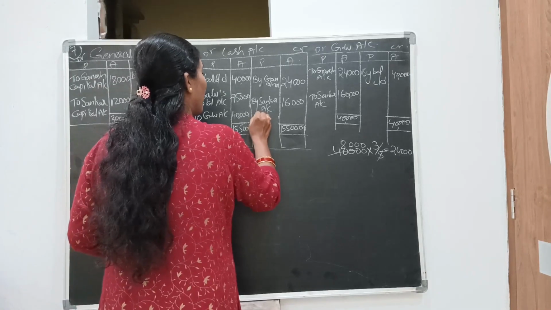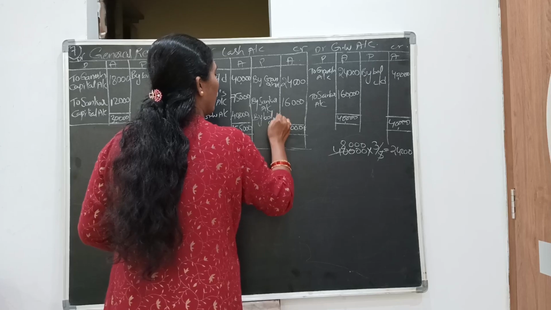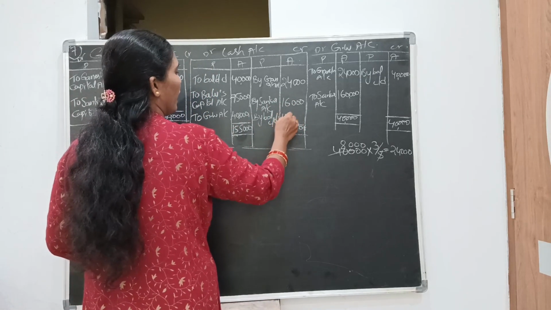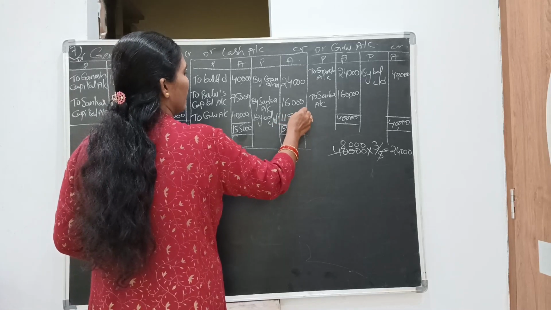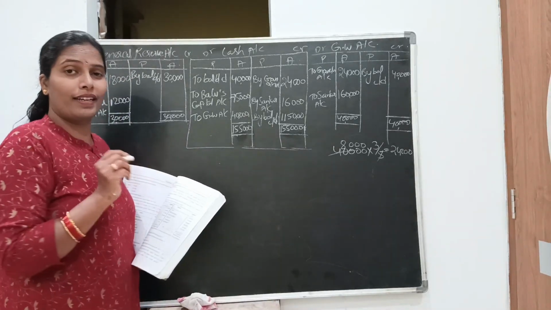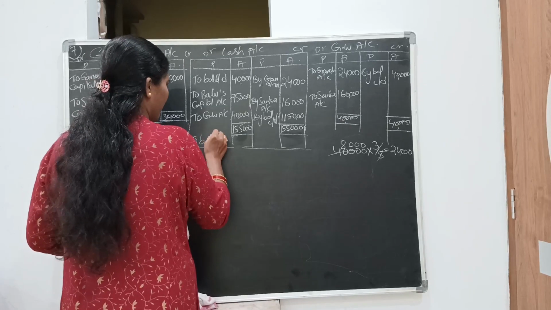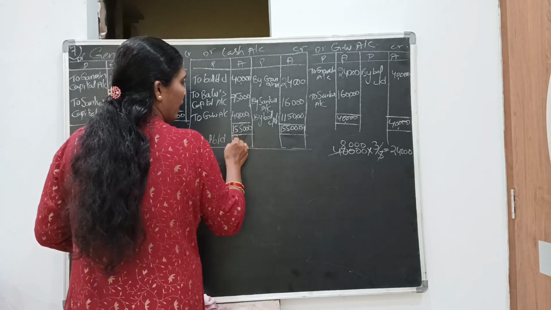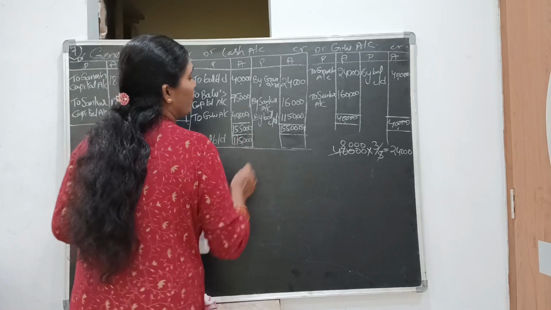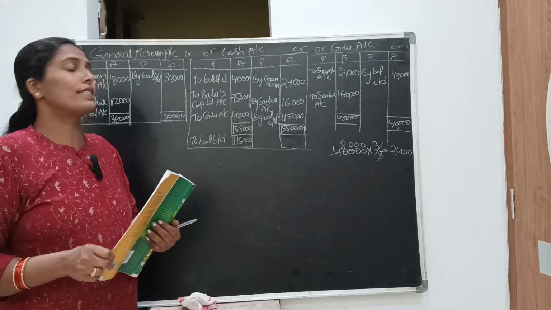So the remaining balance carried down is 1,55,000 minus 40,000, which means 1,15,000 is the balance amount, the closing balance of cash. So balance brought down, 1,15,000. This 1,15,000 we need to post in the new balance sheet, asset side.